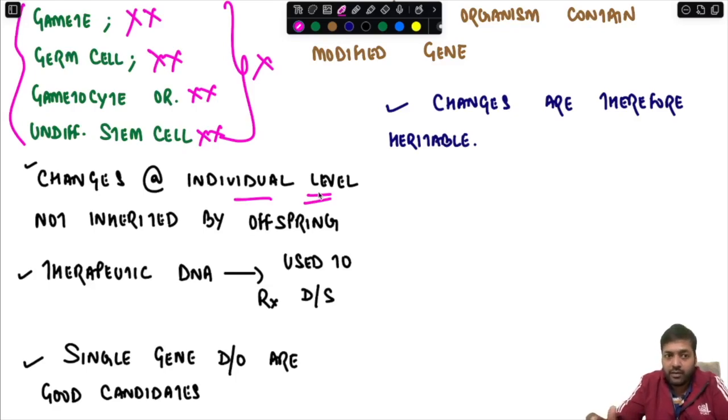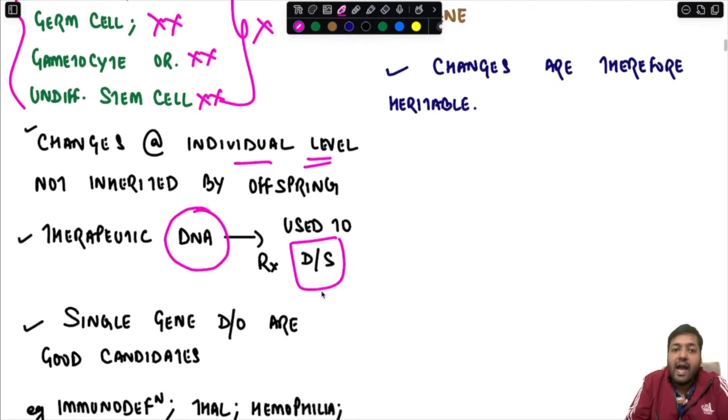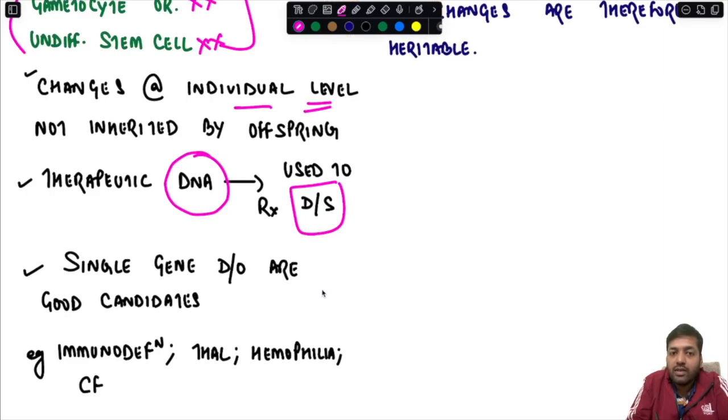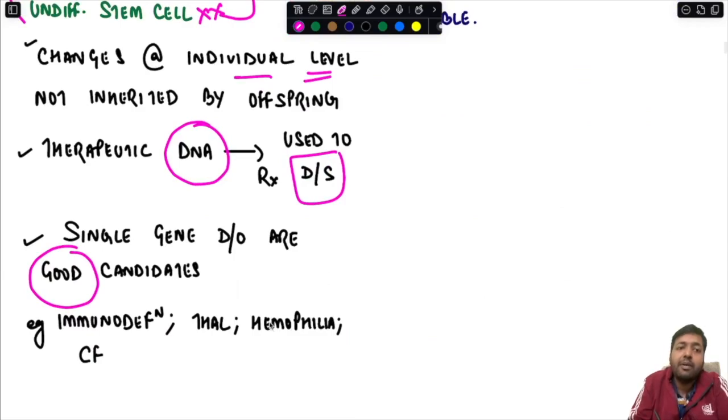This is very important. Here, the therapeutic DNA is used to treat the disease, and basically single gene disorders or monogenic disorders are good candidates for somatic cell gene therapy. Examples include immunodeficiencies, thalassemias, hemophilia or cystic fibrosis, which are single gene disorders.